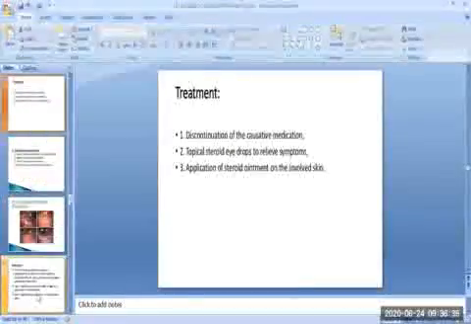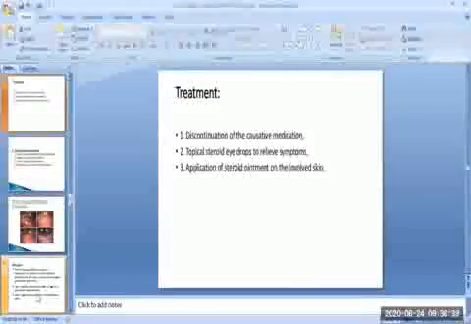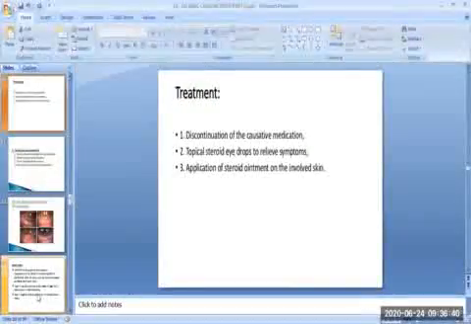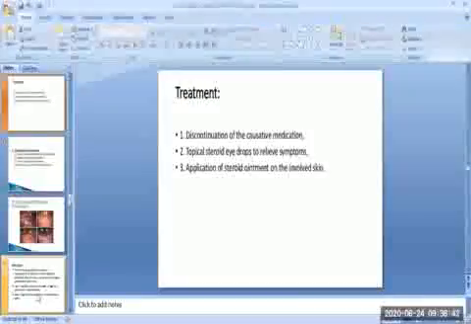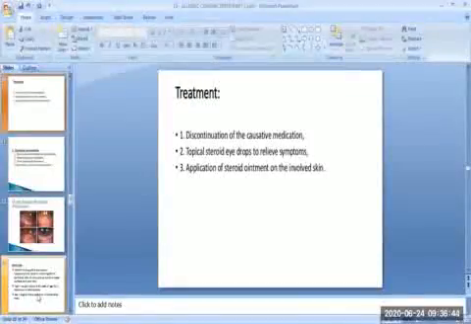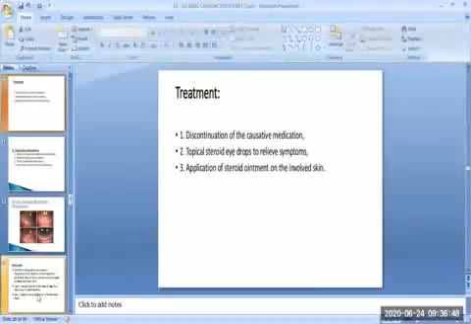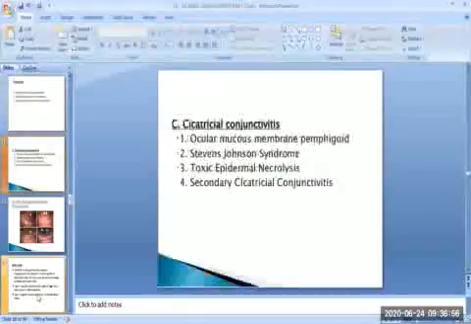Then the treatment of contact dermoconjunctivitis. The treatment consists of discontinuation of the offending medication, topical steroid eye drops to relieve symptoms, and application of steroid ointment on the involved skin.